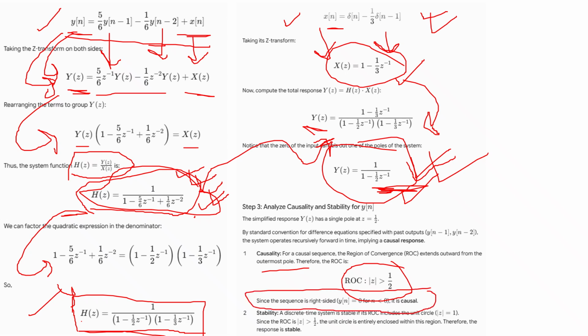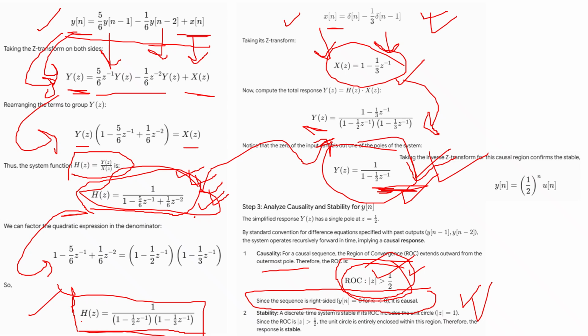If it were non-causal, then the ROC should be less than that. The ROC of a causal system extends outward, while a non-causal system would cover the unit circle differently. Also, a discrete time system is stable if the ROC includes the unit circle. Since this includes it, this is stable also. So option A is correct, because in that case the output is both stable and causal.